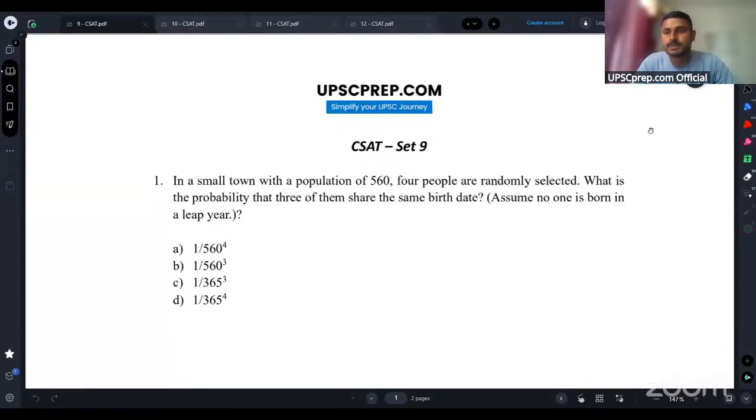Okay, guys. So let's start with today's CSAT discussion session. I have all the sets of questions which have been shared with you in the last week. Set 9, 10, 11, and 12. We'll start from set 9 first, guys. If you have any doubts or questions which you would like to get solved from this set, just post in the comment section.